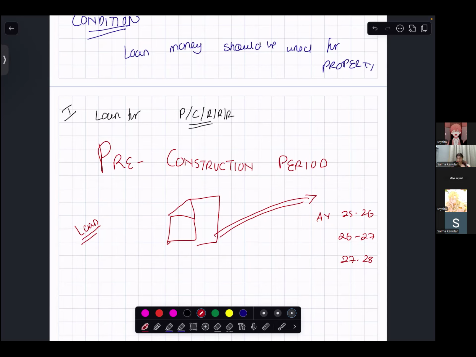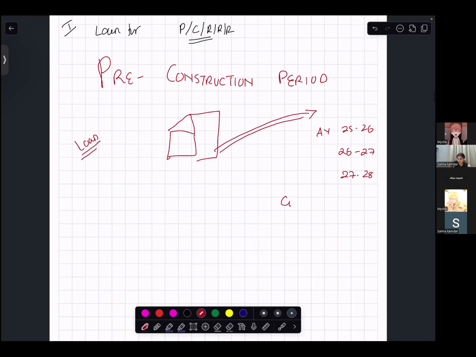Yes, because you can have GAV only when your property is there, right? From that, you minus municipal taxes, you get NAV. From that, you minus your standard deduction and your interest. But to do this computation, this property should be existing. But what if the property is not existing and it just came into existence in my assessment year?